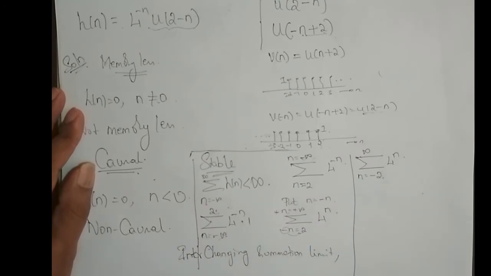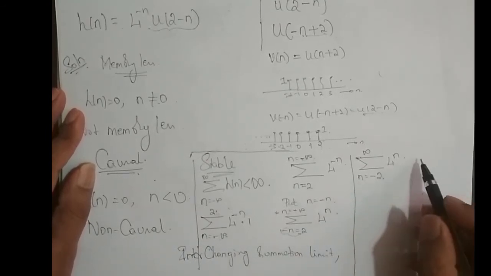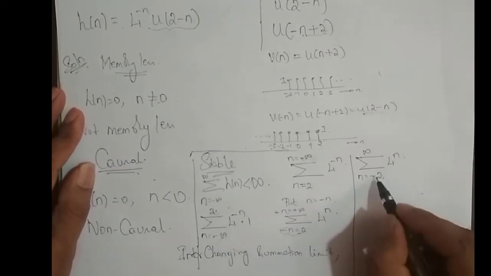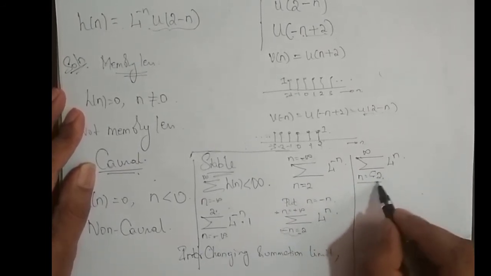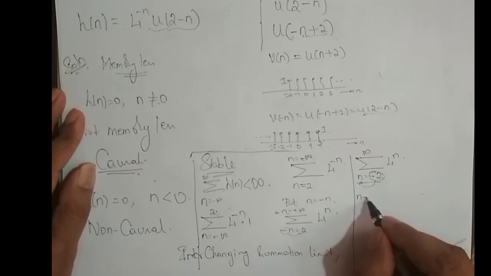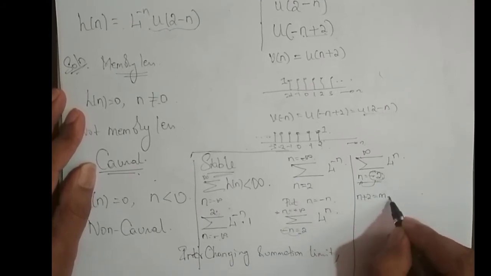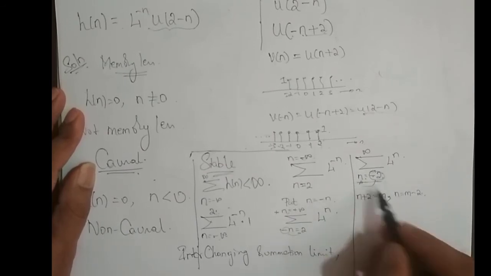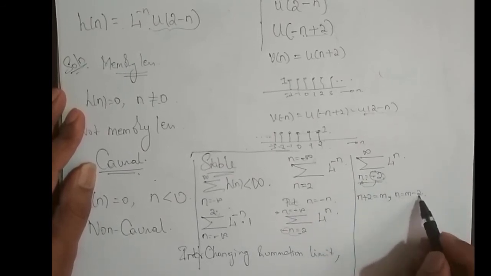Now from this step itself, you can say this will actually sum up to infinity, but still we'll simplify this. I want this lower limit to be 0. So what do we do? Take this minus 2 to the other side and equate it to a dummy variable. So n plus 2 is equal to m. From this, n is equal to m minus 2. So from the above summation, I am replacing wherever n is there with m minus 2.